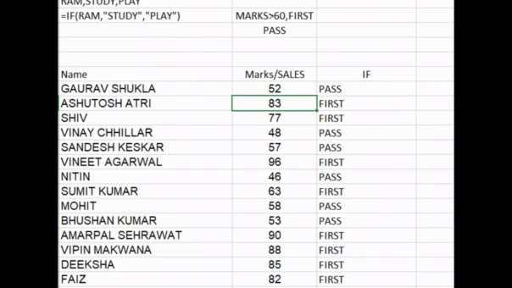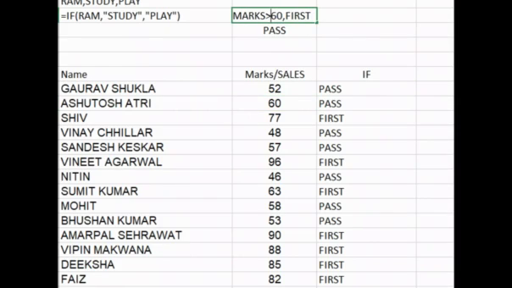You see all the people who achieved more than 80 are first, and less than 80 are pass. I'm talking about 60. What about the 60? It is also pass. Why? We didn't define it: if the score is greater than 61, not equal to 61.